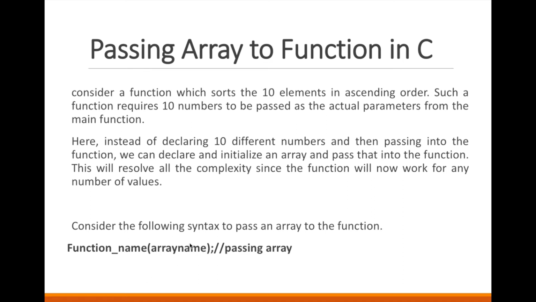What is the array name? Array name is the base address of the array. We will see more about this concept in pointers. And second most important, an array is always passed as call by reference. We have already discussed what we mean by call by value and call by reference. So just keep in mind, array name is always passed as call by reference.